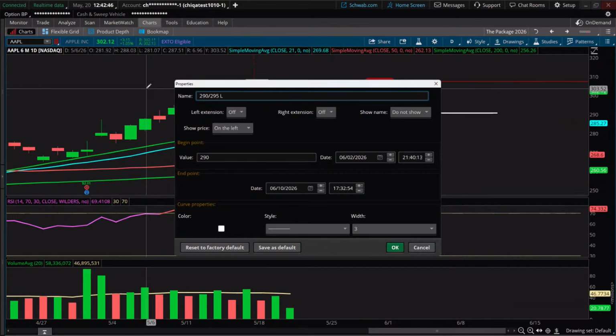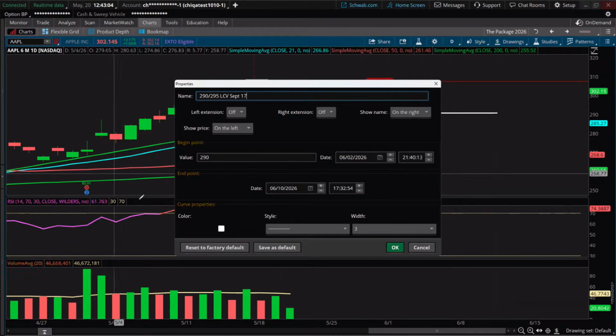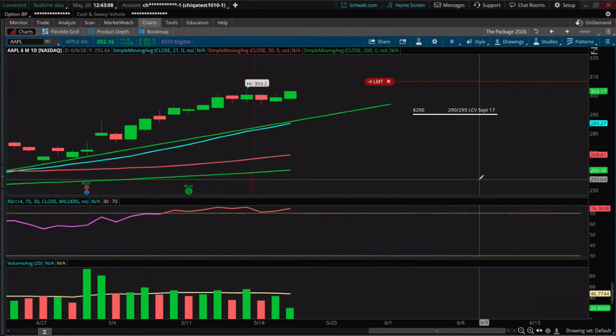Let's say I did a long call vertical. I'd put in a little abbreviation for it. And then over here, right now it says don't show this line. I would change it and say, show it on the right side, so that I see this little documentation. And sometimes I'll put the expiration date on there. Like I say, expiration date is September 17th, then I'll put that on. I'll say okay, and then you can kind of see some information.